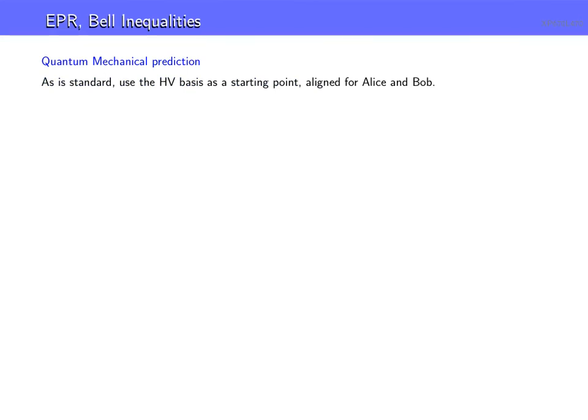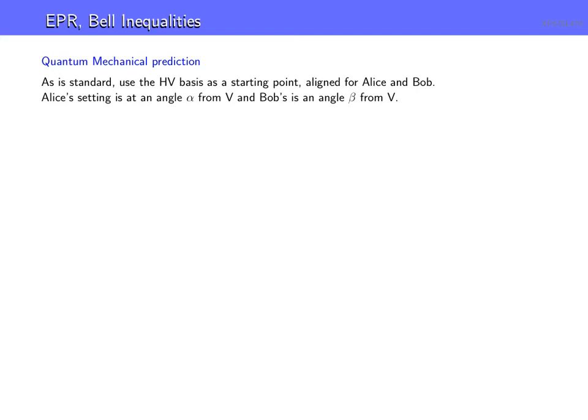So we're going to use our polarization bases again. We're going to use the HV bases as a starting point, and they're going to be aligned for Alice and Bob, but they're allowed to change their angles, recall. We're going to look at one pair of settings to do the calculation, then we'll come back and vary them. So we're going to have Alice's setting be an angle alpha from V, and Bob's be an angle beta from V. Now the V's align for Alice and Bob, and V and H align. That's important to understand. We'll show that in a minute.